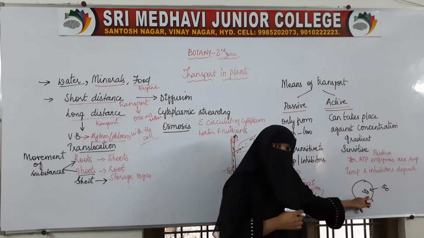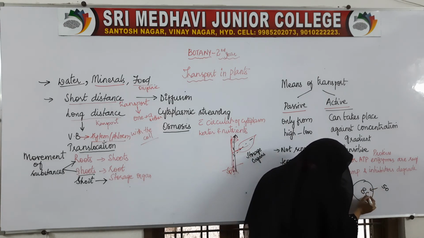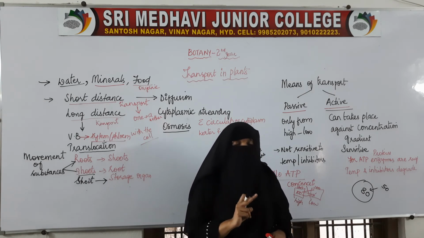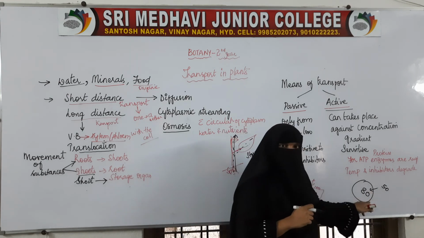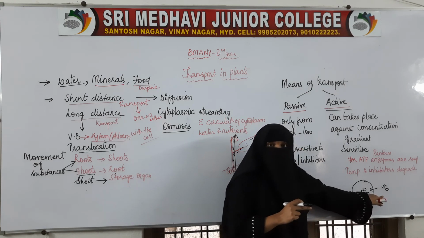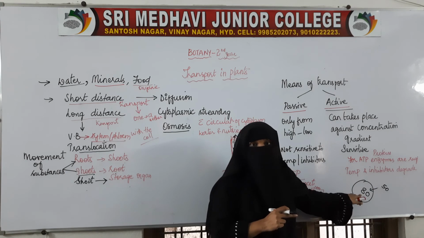But instead of 50, if 80 molecules enter inside, then it will be against the concentration gradient. 50-50 is equal concentration, but instead of 50, we are pushing 80 molecules inside.